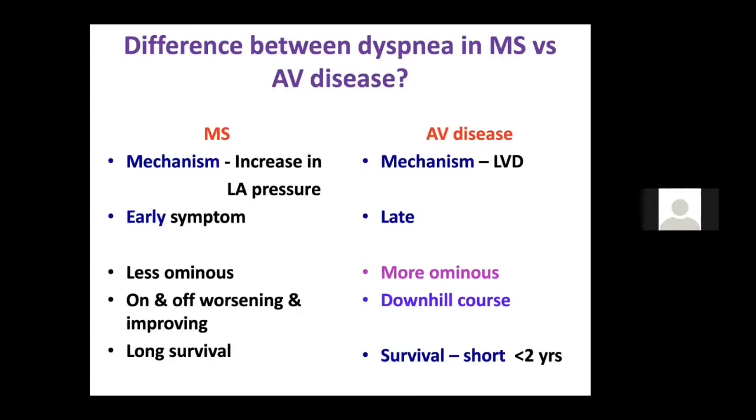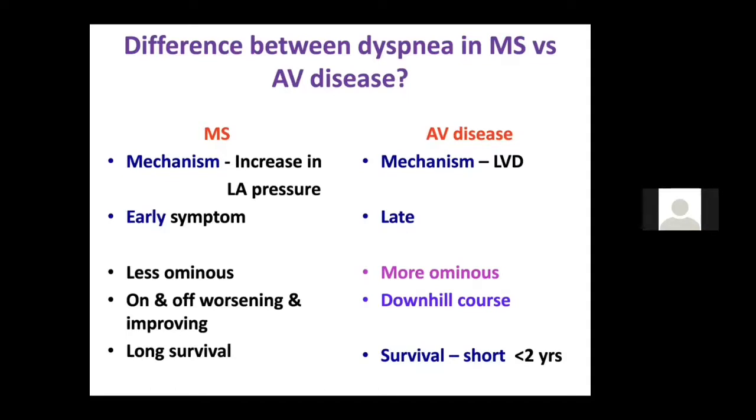Whereas in a patient with aortic valve disease, once the dyspnea happens, your survival is almost around only 2 years. There is a mnemonic, 5-3-2, that is ASD in aortic stenosis. A is angina; for angina, it's 5-year survival. For syncope, it is 3-year survival. And for dyspnea, it's 2-year survival. So you can remember like that.